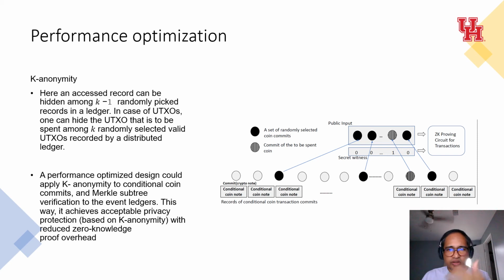Several deployed cryptocurrency systems apply k-anonymity. For instance, Monero and Zither both apply them. At high level, cryptocurrency mixers are also based on the principle of k-anonymity. For our system to use that, we need to change a little bit of how the prover system works.